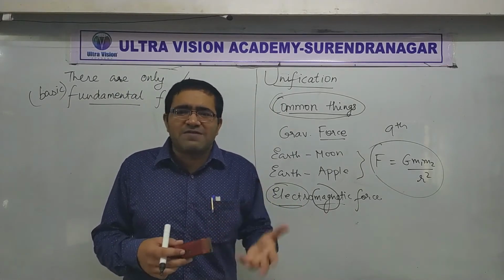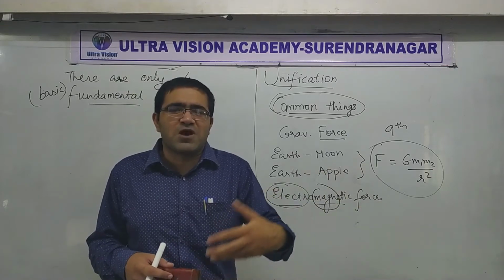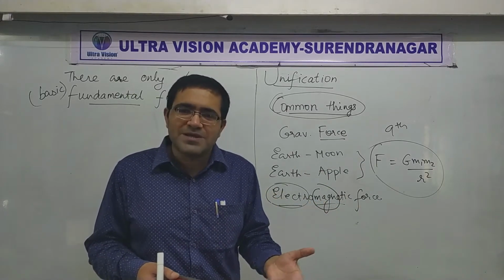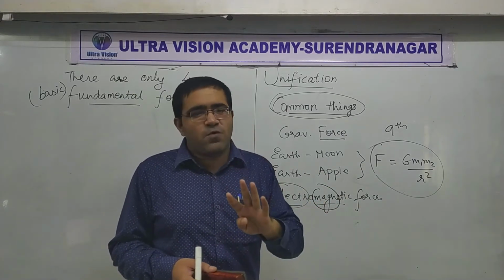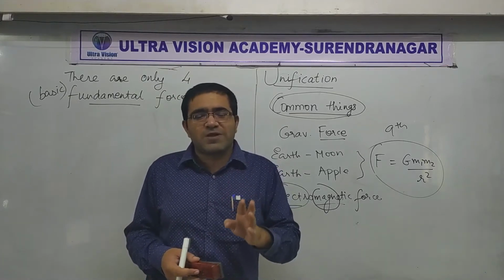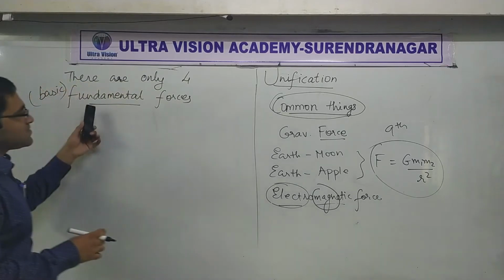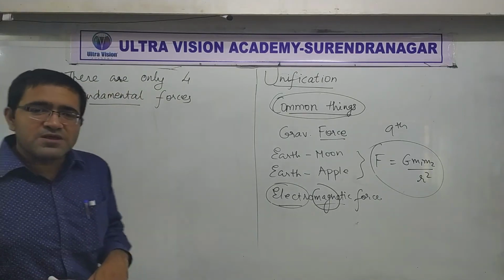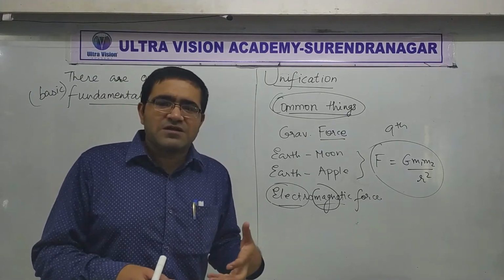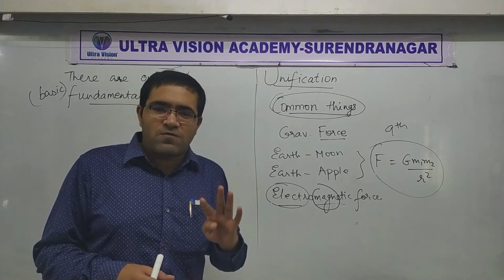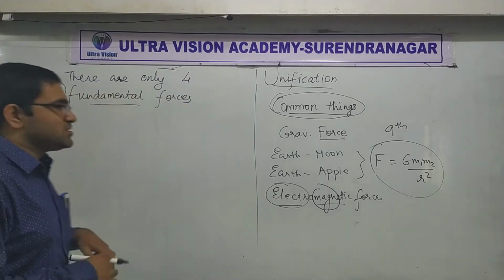It's not like in every situation you have a different formula or property for a force. There are just 4 types of forces. That's the advantage of unification. If you want to explain anything, you just have to worry about these 4 forces.